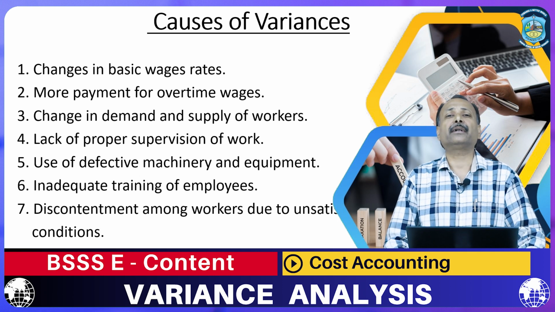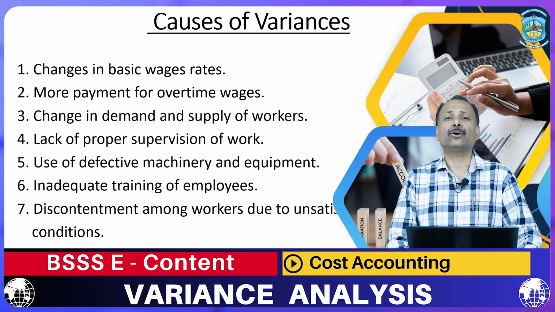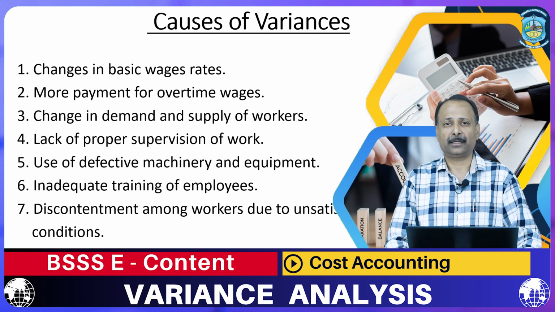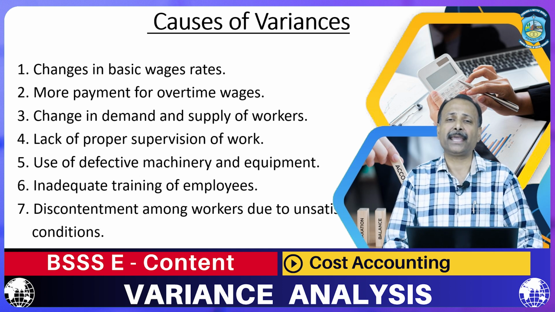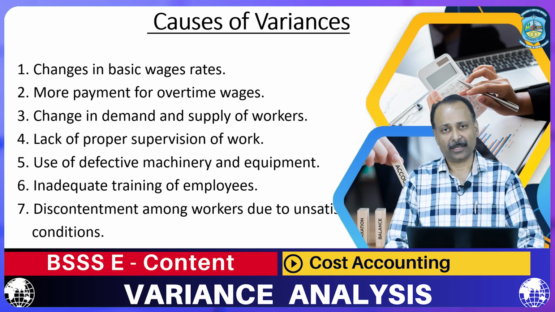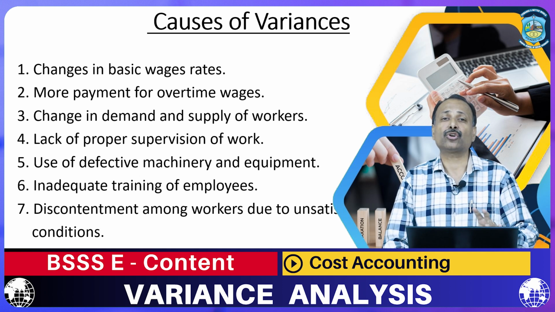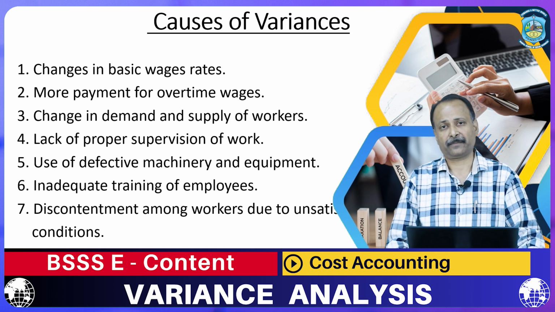When they are not giving 100%, the output is going to be highly affected. So an organization must be sure that the employees are satisfied and are giving their 100% when working for the organization. The points we have discussed just now are purely related to labor variance.